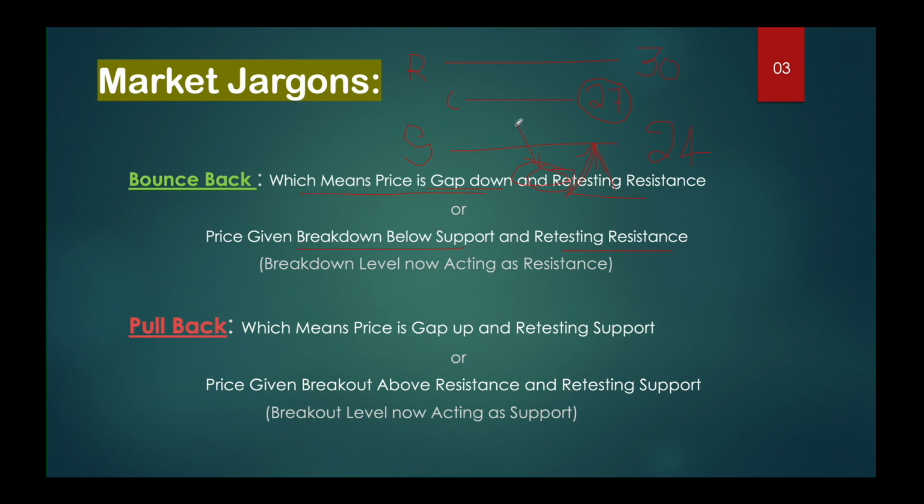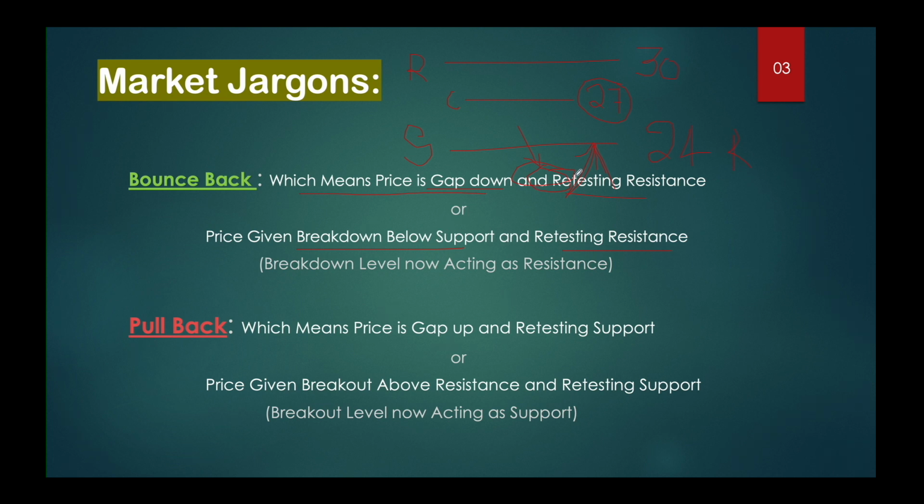Gap down below the support level immediately turns it into a resistance. Before the gap down or breakdown, it was a support level. Before happening gap down or breaking down, it was acting as a support level. If the price gaps down for tomorrow's trading session below the support, it will immediately turn into a resistance.